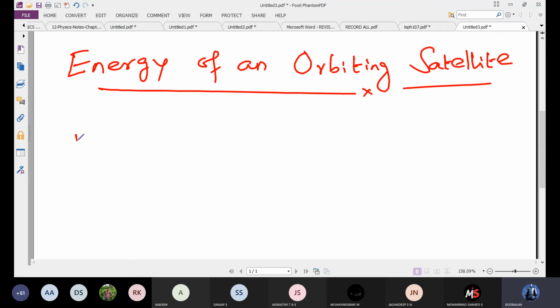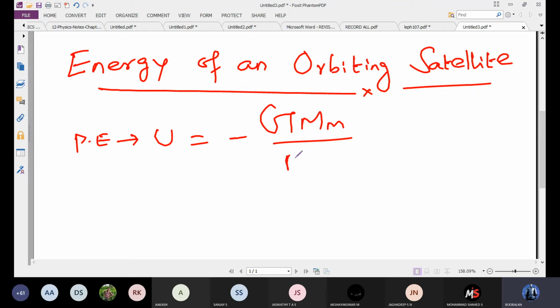Potential energy, it is denoted U. So U equals minus capital G capital M small m divided by R plus X. And kinetic energy also.